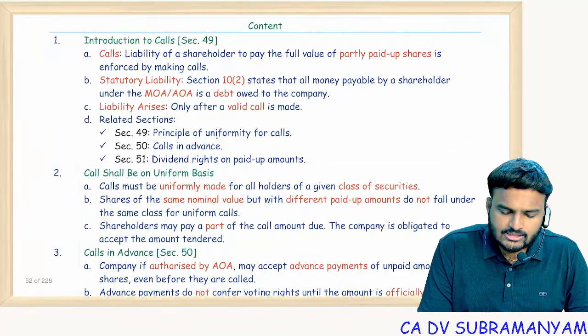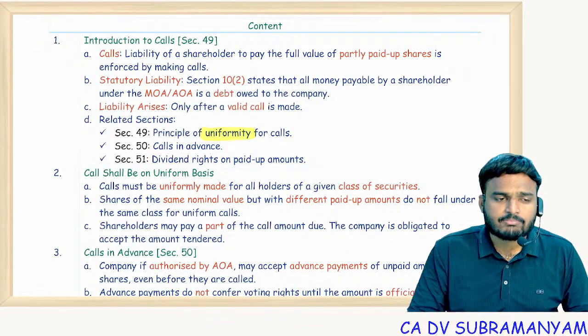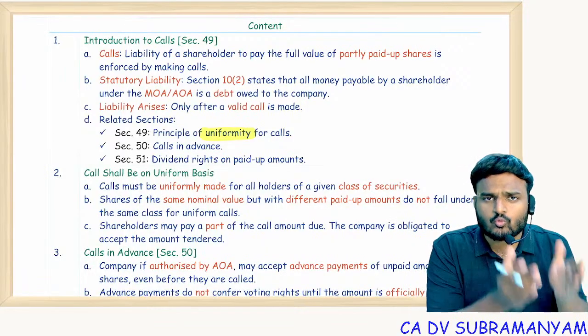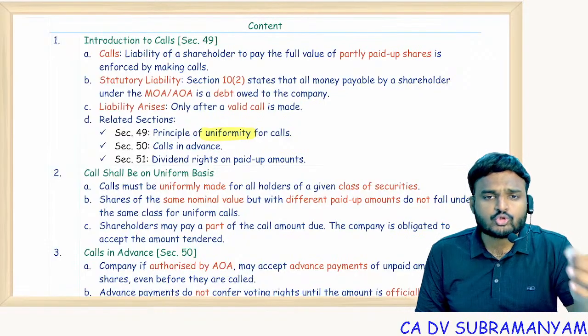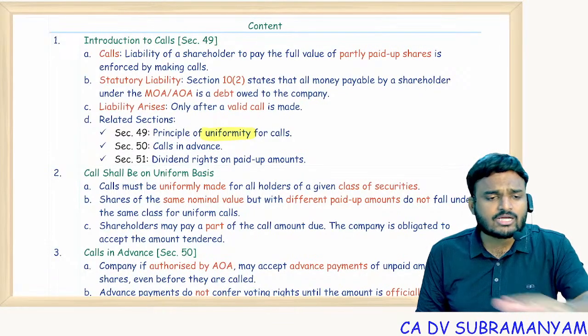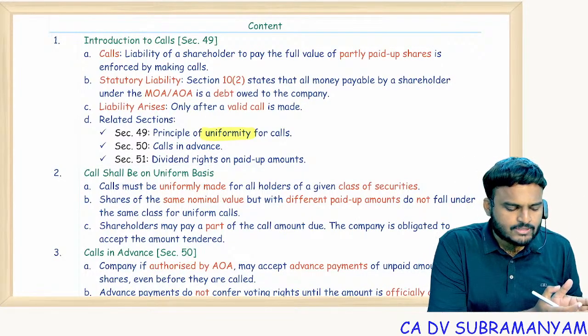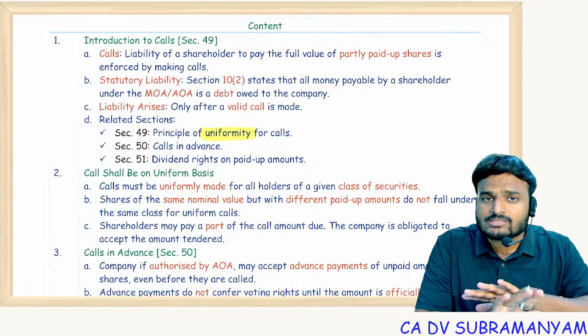Calls on shares. Remember, calls on shares should be on a uniform basis. That means all the members belonging to one class, you can fix a uniform call amount, say, for example, 2 rupees per share, applicable to all the members belonging to that class. So few members 2 rupees, other members 3 rupees, like that, different call amounts can't be fixed.